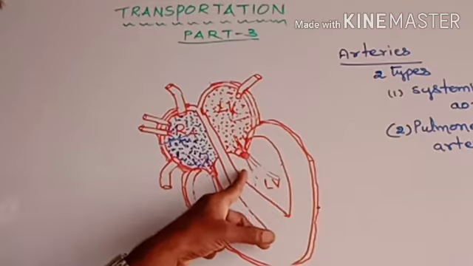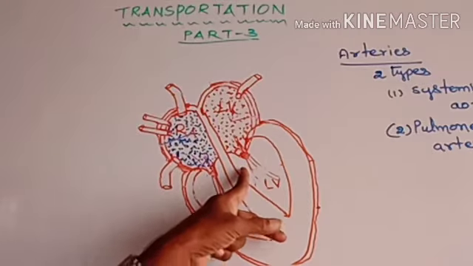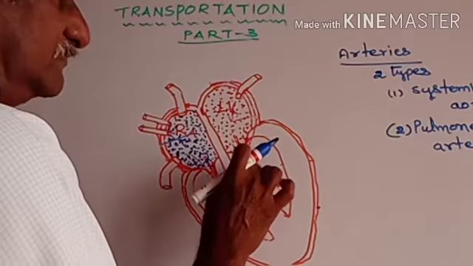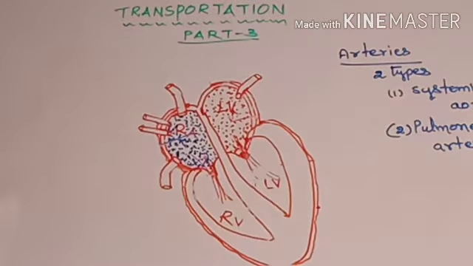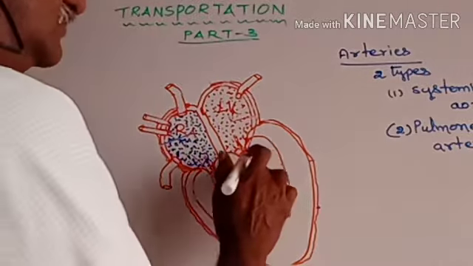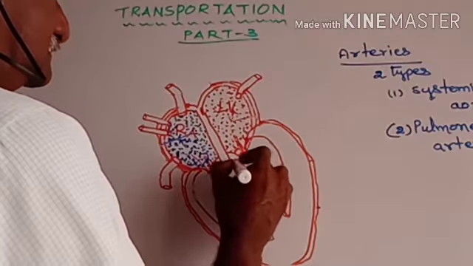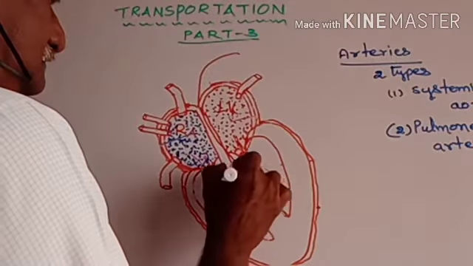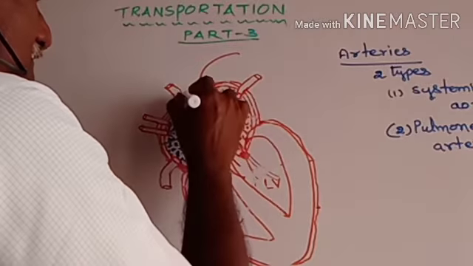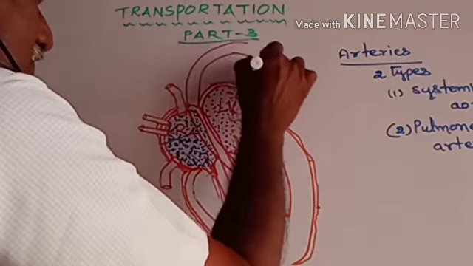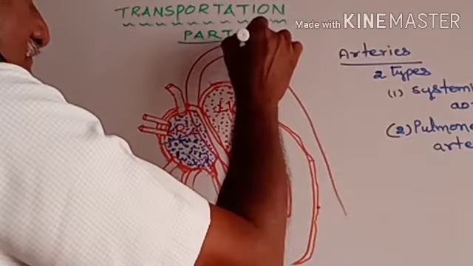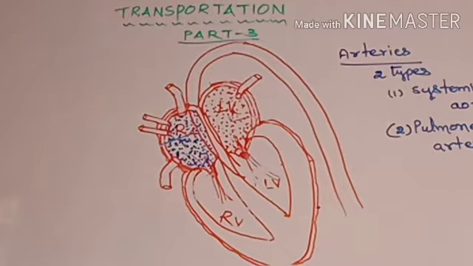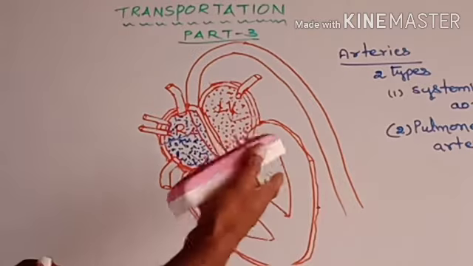This systemic aorta arises from the left ventricle chamber of our heart. So from the left ventricle chamber, it rises to the outside. We can show that like this. From the left ventricle chamber, the systemic aorta is arising.